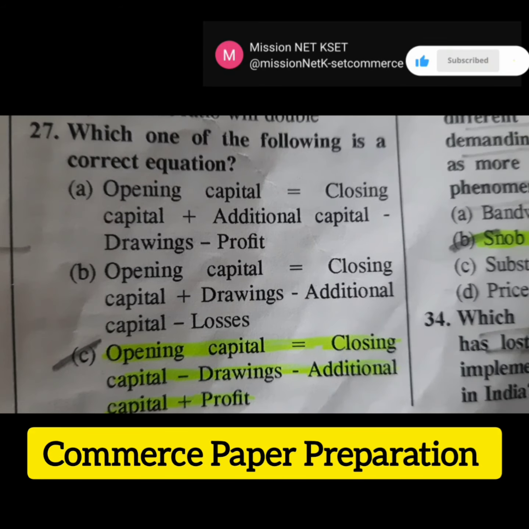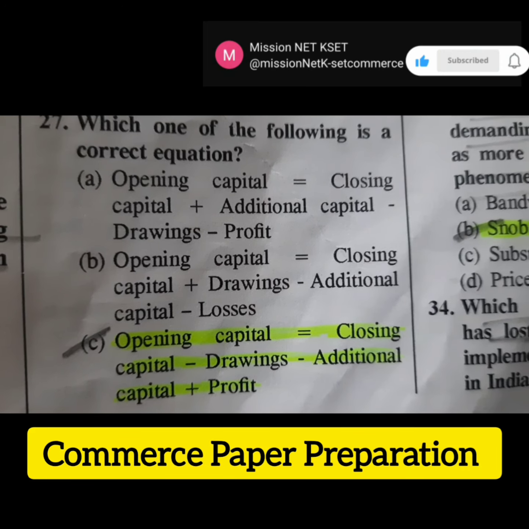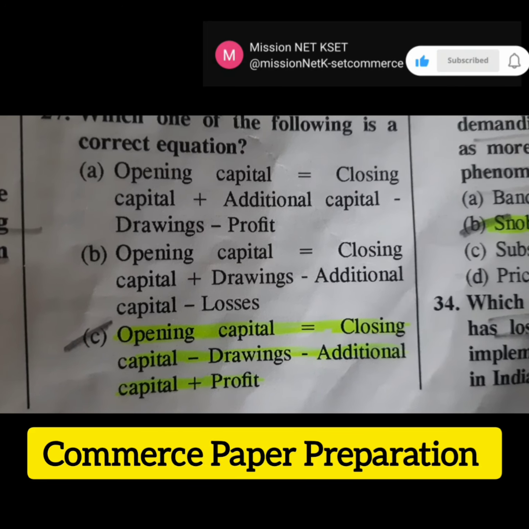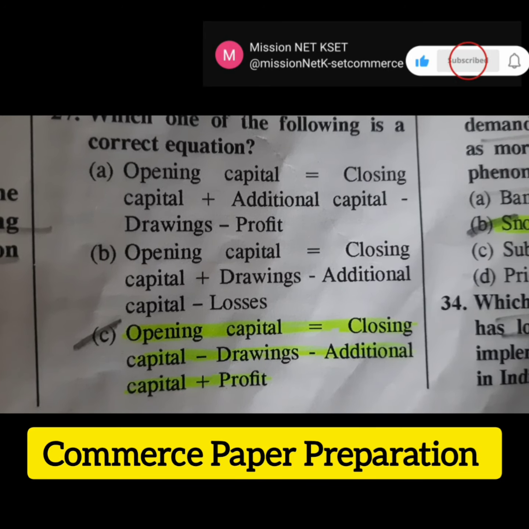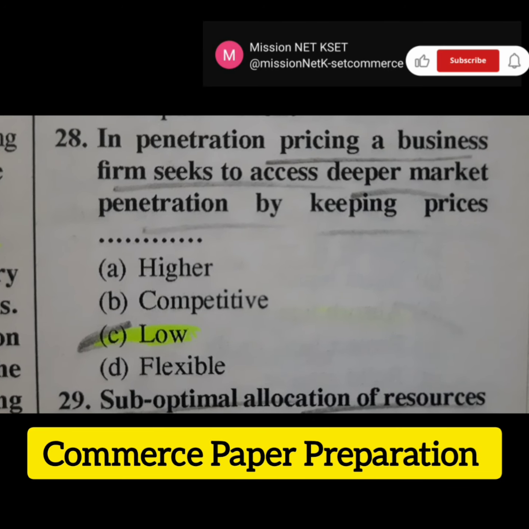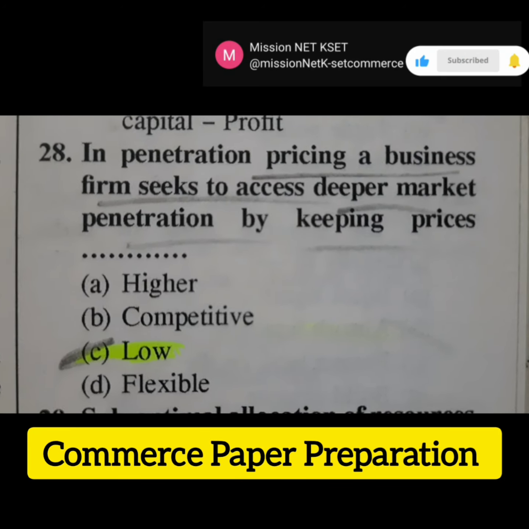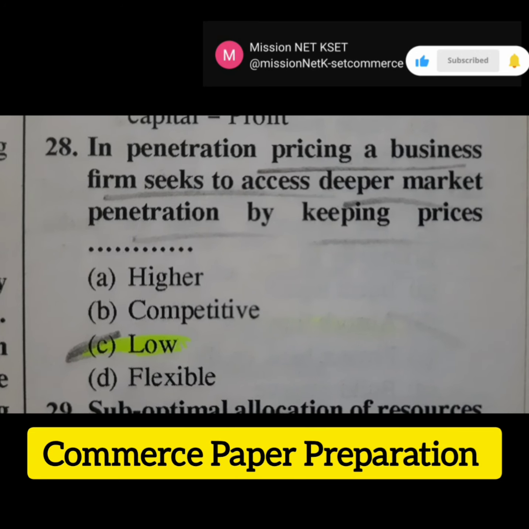Then the next question is which one of the following is a correct equation? Here four options are given below. The right answer is option C, opening capital is equal to closing capital minus drawings minus additional capital plus profit. The next question is in penetration pricing, a business firm seeks to achieve deeper market penetration by keeping prices. Here four options are given below. The right answer is option C, low.